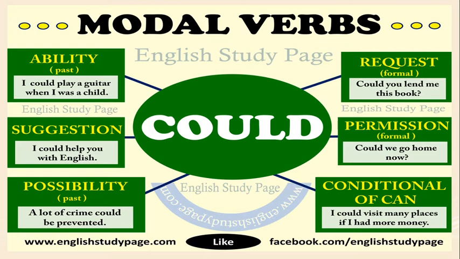Permission in the formal form: could we go home now? This is a formal way of asking permission. Conditional of can: I could visit many places if I had more money. That is the if clause, the conditional clause. We are using could in the conditional clause.